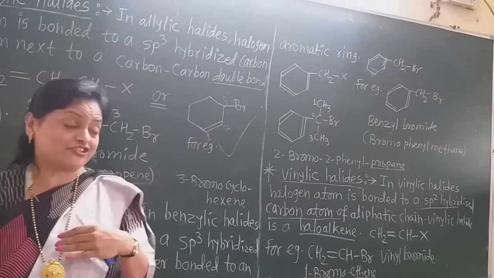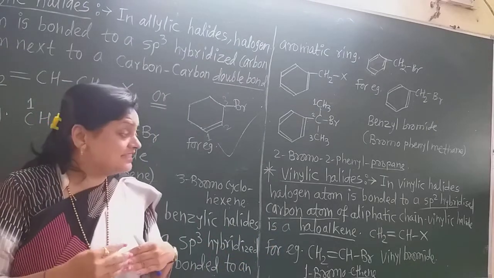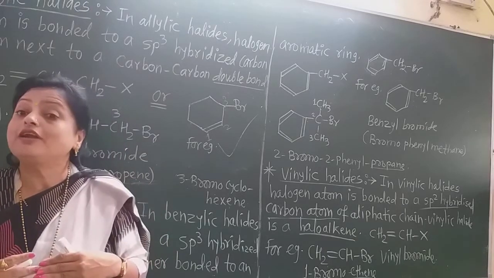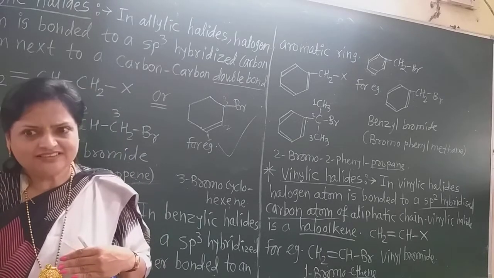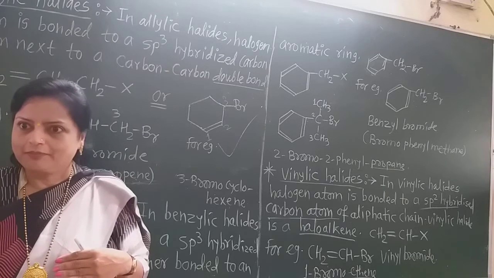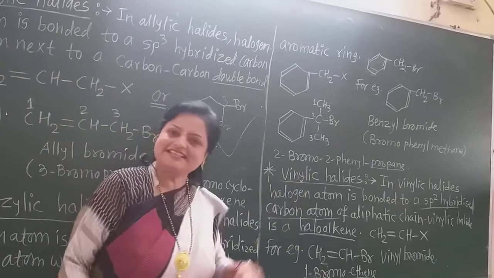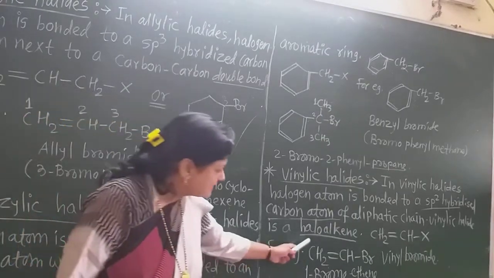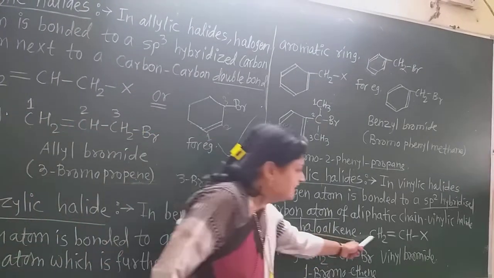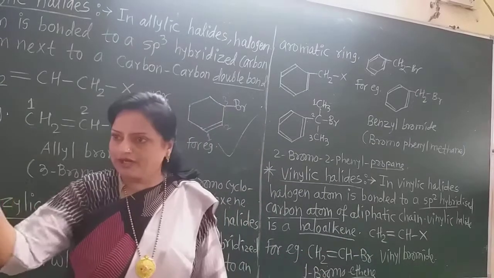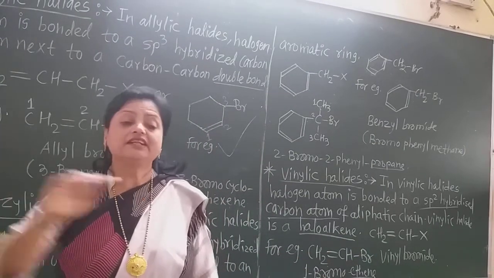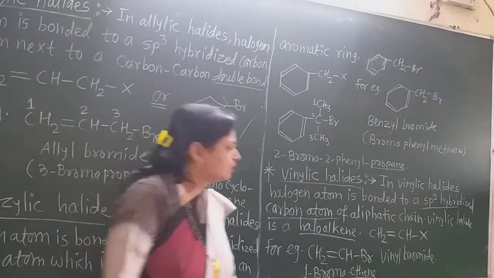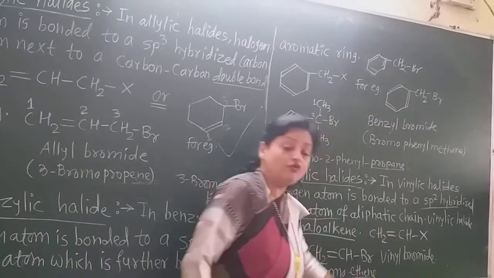We learned that in the last lecture. Now, as the halogen is attached directly to the carbon that is doubly bonded, it is a haloalkene. Vinyl halide is also the name of the haloalkene. Now, for example, this is ethene. We know that ethene is CH2 double bond CH2, because in an alkene the number of hydrogen atoms is double the number of carbon atoms. So CH2 double bond CH2 will be there.